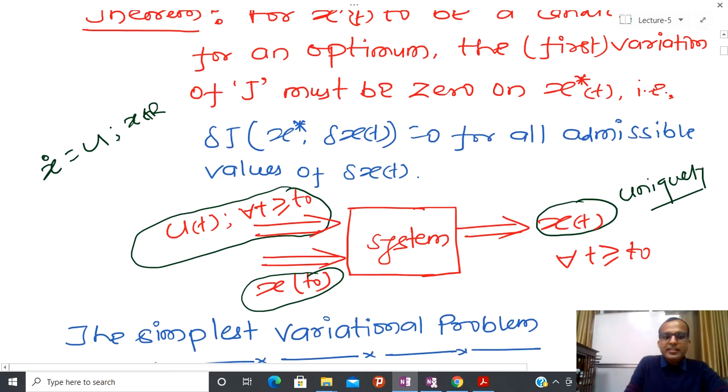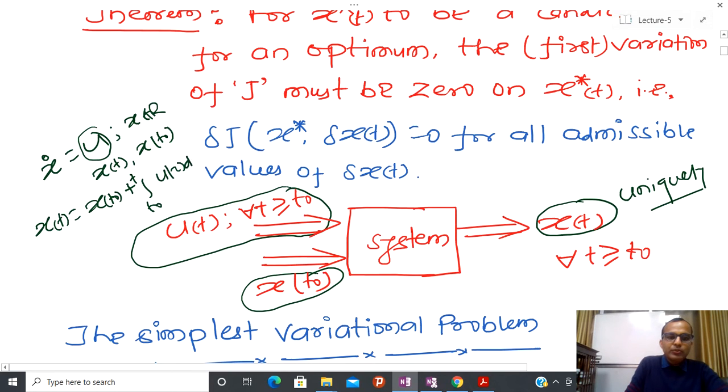In order to understand the future trajectory x(t), you need the information of the initial condition as well as u(t), because if you just integrate this, you get x(t0) plus the integral from t0 to t of u(tau) d tau.